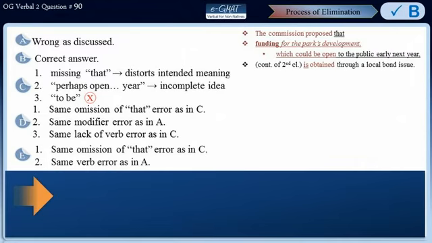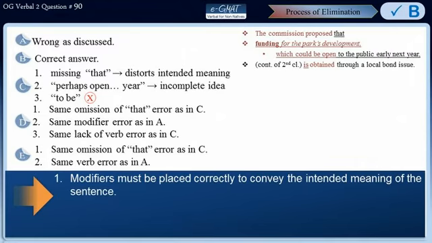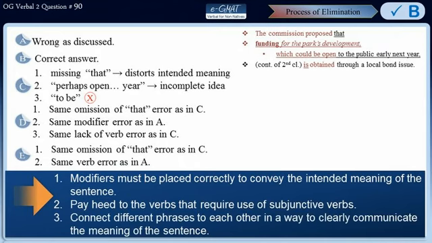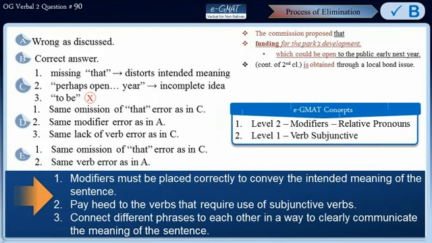Let's take a look at the takeaway messages now. Modifiers must be placed correctly to convey the intended meaning of the sentence. We must pay heed to the verbs that require use of subjunctive verbs. Also, connect different phrases to each other in a way to clearly communicate the meaning of the sentence in the most effective manner. The concepts tested in this sentence have been covered in e-GMAT Concepts Level 2, Modifiers, Relative Pronouns, and Level 1, Verb Subjunctive.